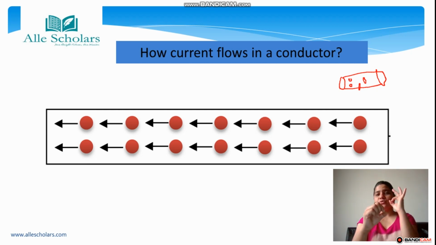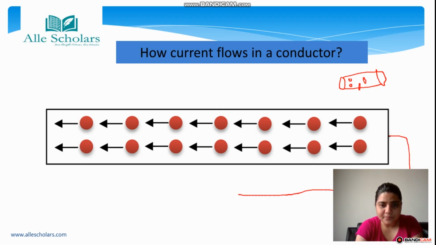The outer one is free to go and the inner ones can't. If an inner one wants to get out, it first has to break through this door, then that door, and only then will it get out. But the outer one doesn't have to open any door, it is free, and it escapes quickly. And this mainly occurs in metals. So these types of free electrons are present in metals. Now what happens when we attach a battery? Suppose in this figure I am attaching a battery here.